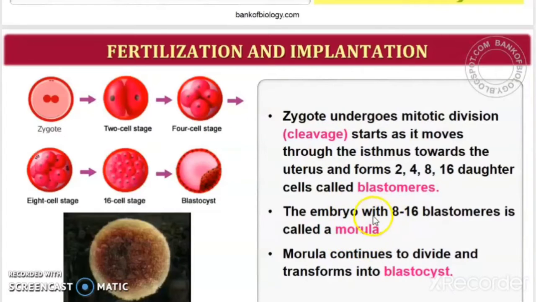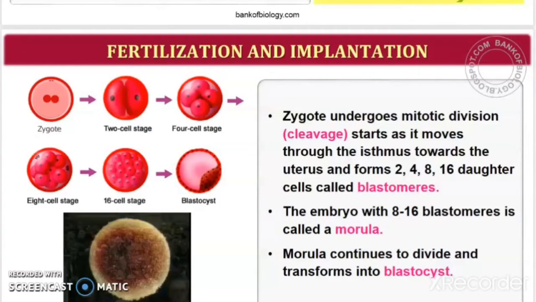So what is present inside this morula? The blastomeres. The cells called blastomeres will be present inside the morula. So when the embryo with 16 blastomeres is formed, it is called a morula. We can say that this 8-celled stage and the 16-celled stage of the embryo is called morula.